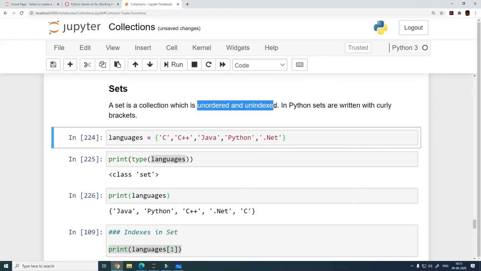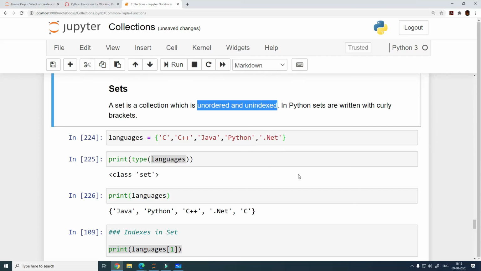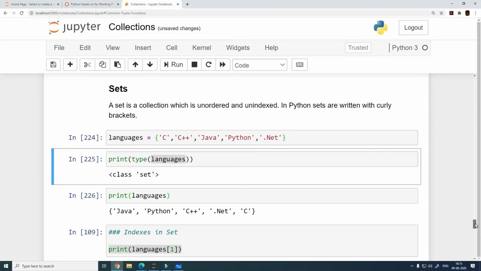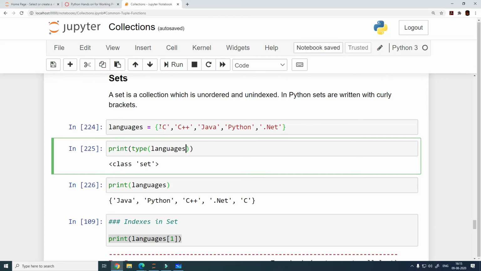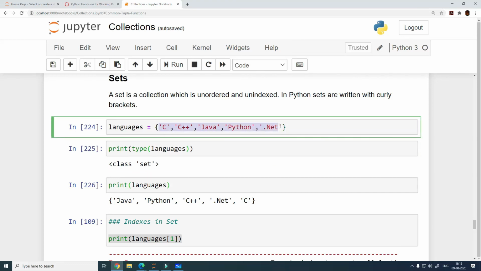What does unordered and unindexed mean? Did anyone take a note of the print statement, the outcome? Did you see something new here? Noted. The elements are not in the way we defined them when creating the set. So far the elements were getting printed in the same order in which we defined them, right?